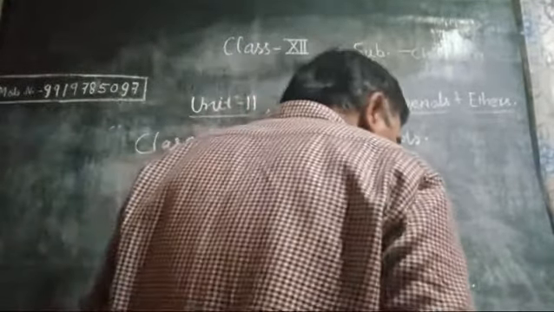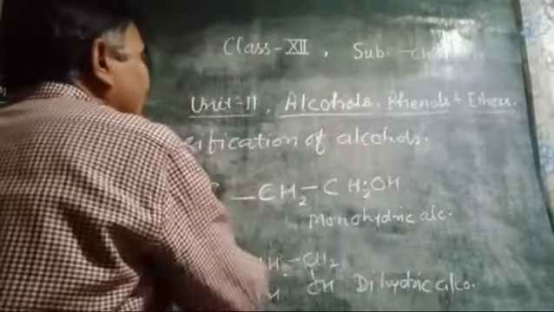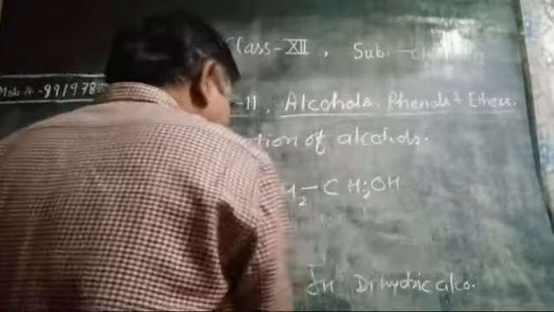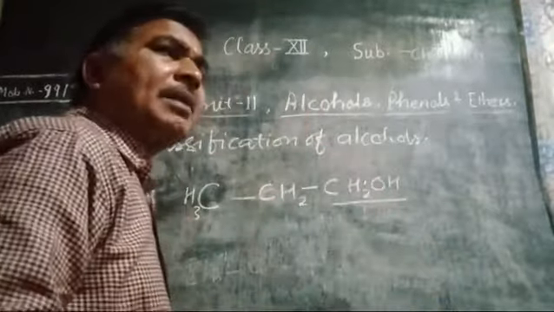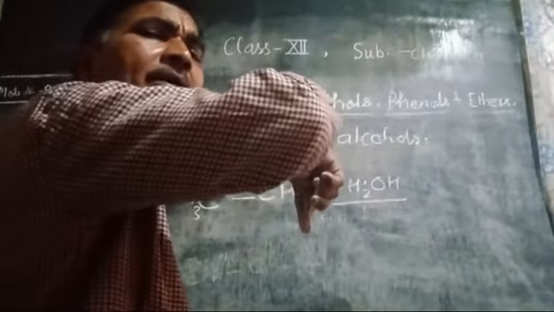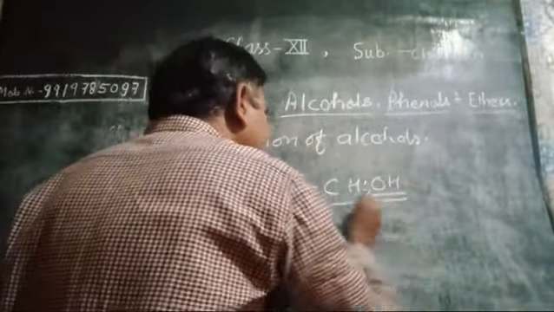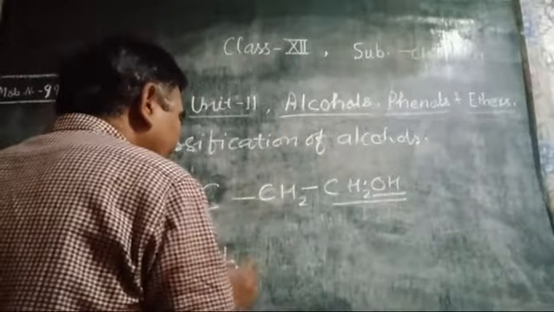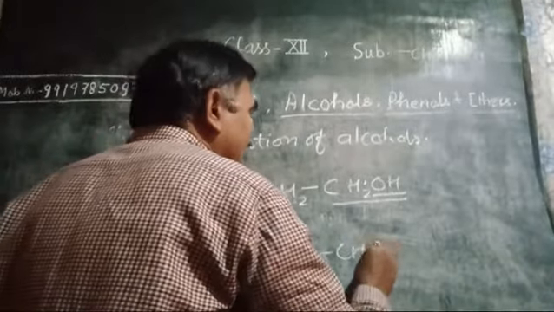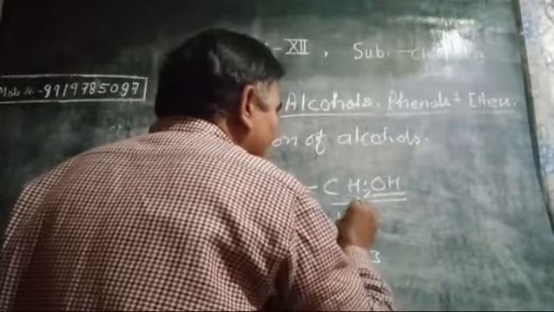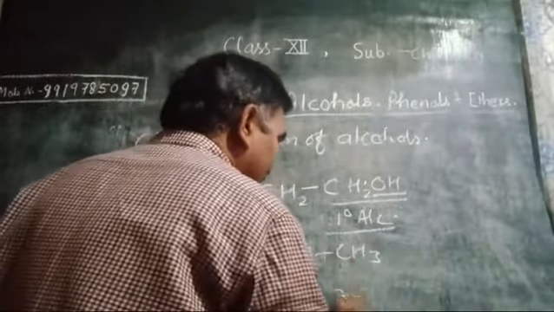Similarly, the next ground, primary, secondary and tertiary, you have already studied. When the functional group is present on CH2, then it is called primary alcohol or primary haloalkane, as in primary haloalkane you have already studied. If the functional group is present on CH, like this one, then it is called secondary alcohol. This is primary alcohol and this is secondary alcohol.